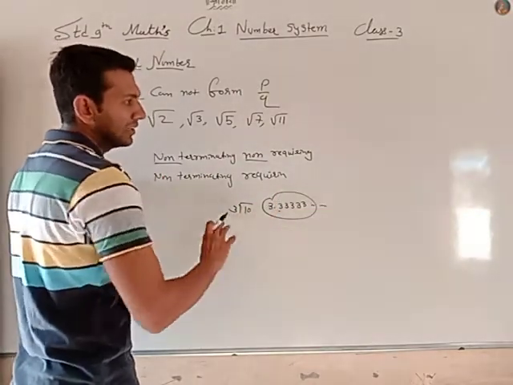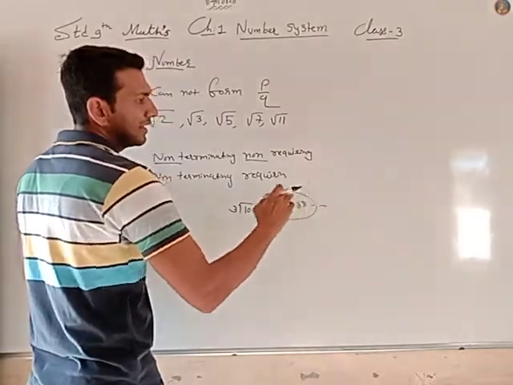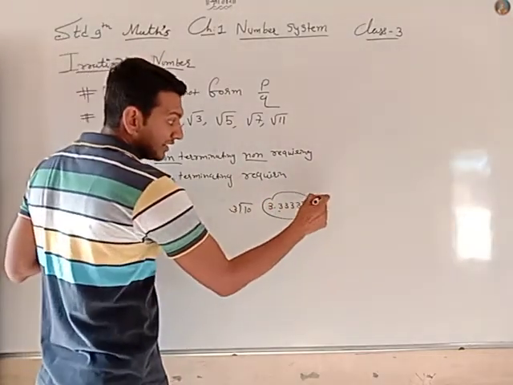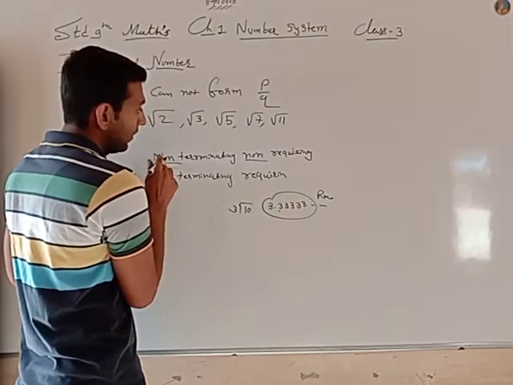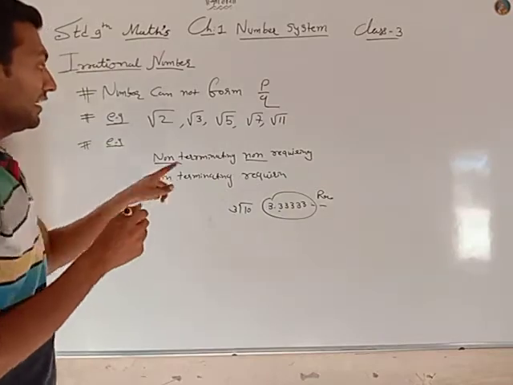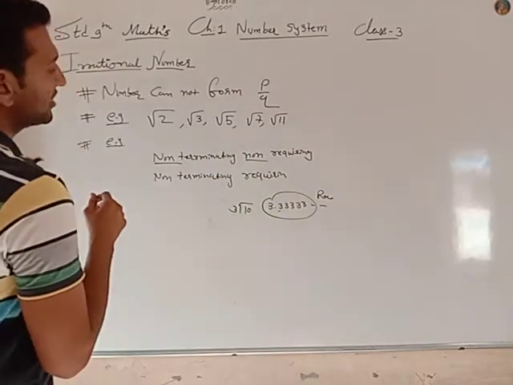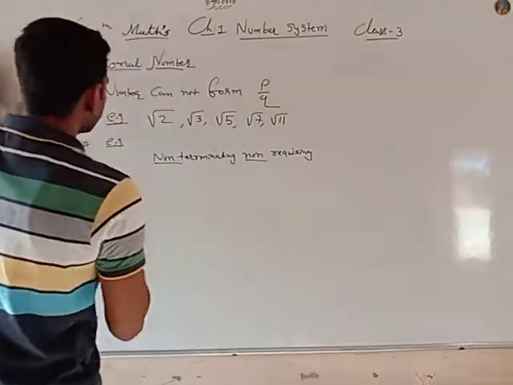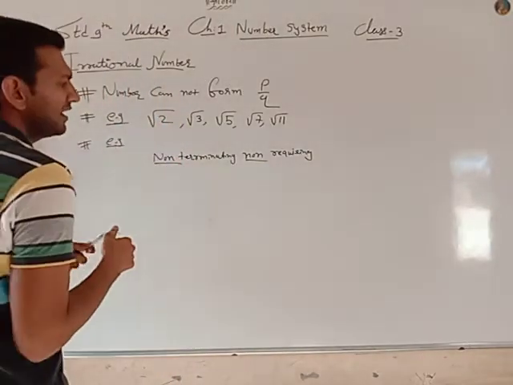Non-terminating means it is continuous. So this type of number is a rational number. But non-terminating non-recurring numbers are irrational numbers. This is very important. So what is an example of non-terminating non-recurring?